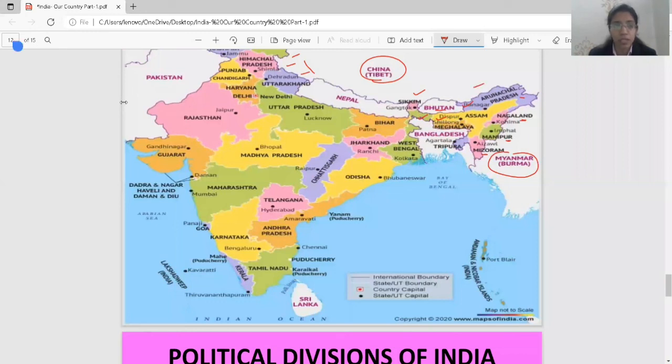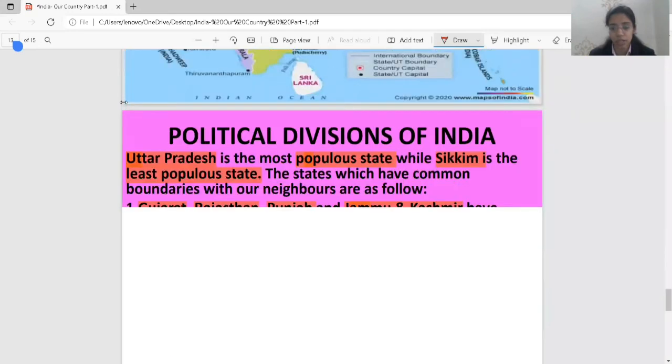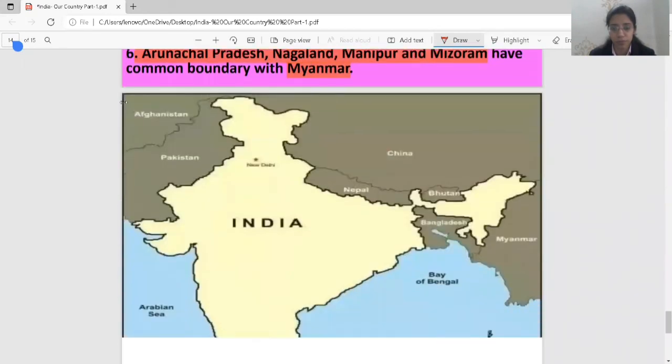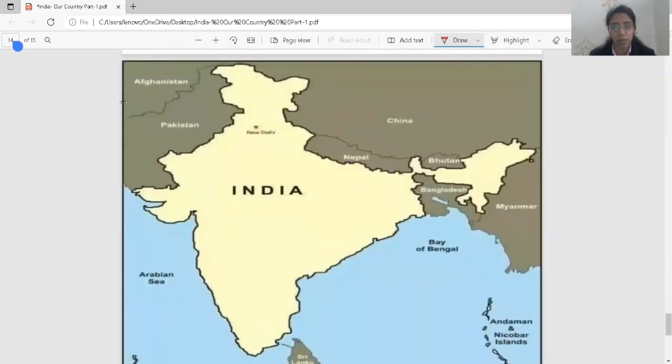Okay, you can see this here. Here is Pakistan, then Gujarat, Rajasthan, Punjab, Jammu and Kashmir. Nepal, Uttarakhand, Uttar Pradesh, Bihar, Sikkim. These are the states which are sharing common boundaries. These are your neighboring countries. Can you see?